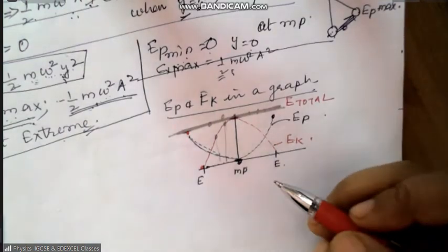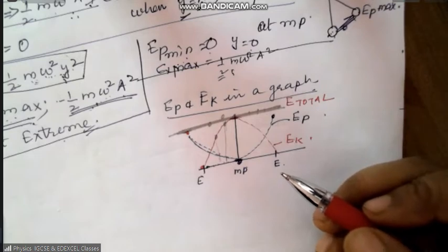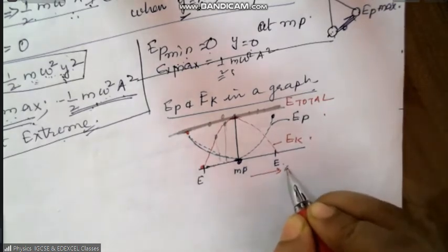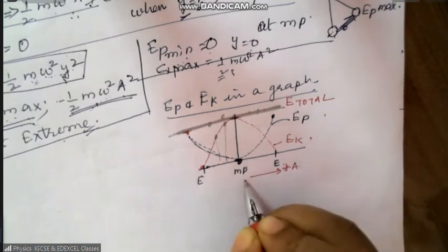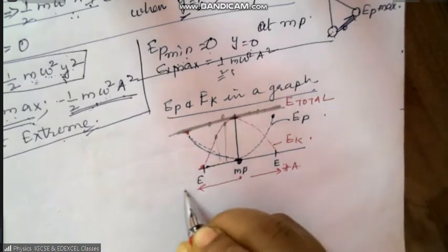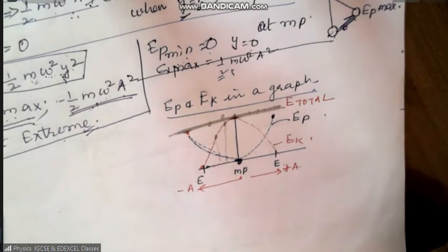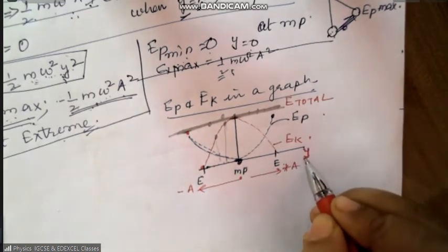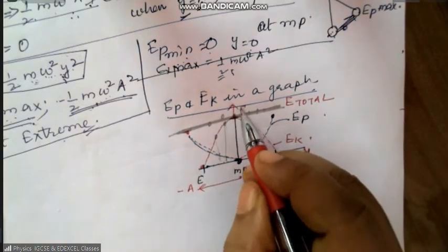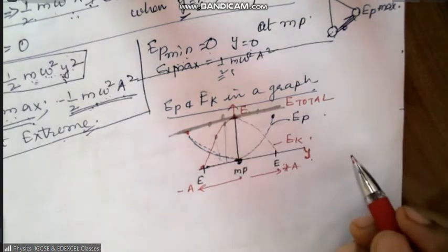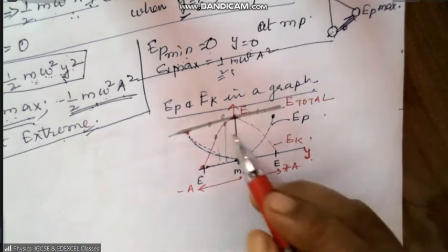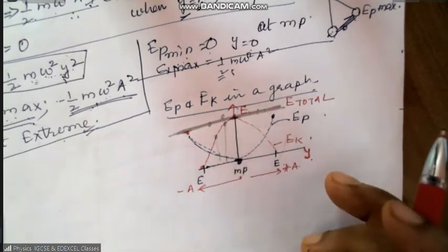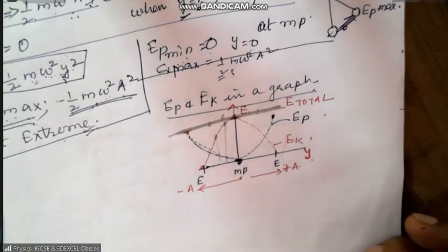Showing the mean position and the extreme position. That means if this distance is the amplitude plus amplitude, this distance is the negative amplitude. And here you have got y and here you got energy. If you draw the energy and y all the three in a graph, you will get this graph.